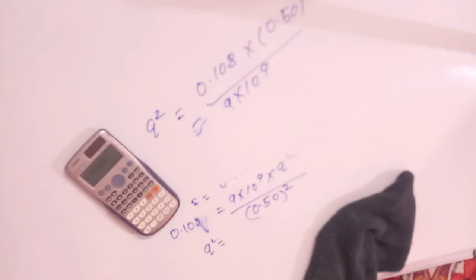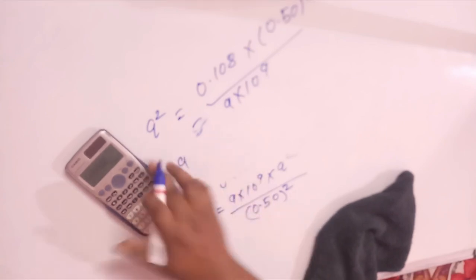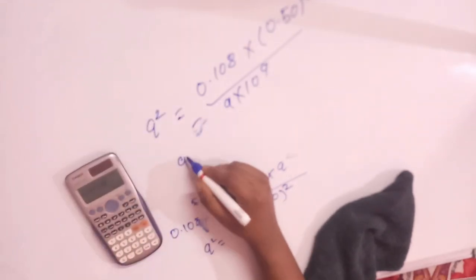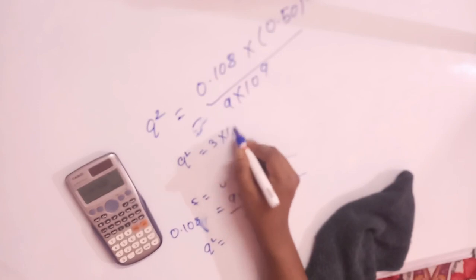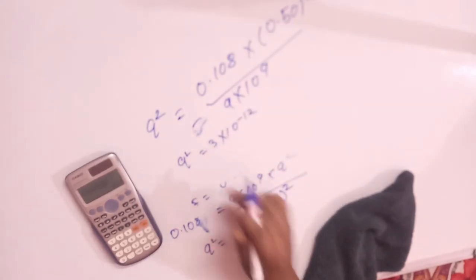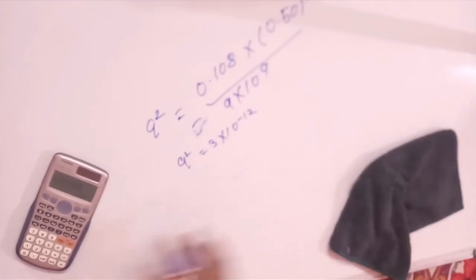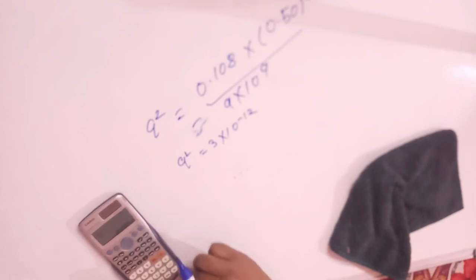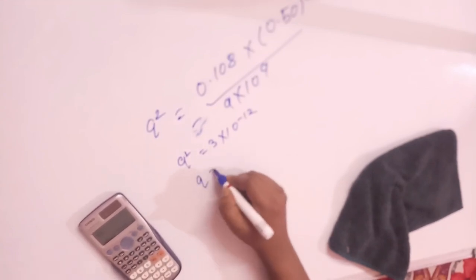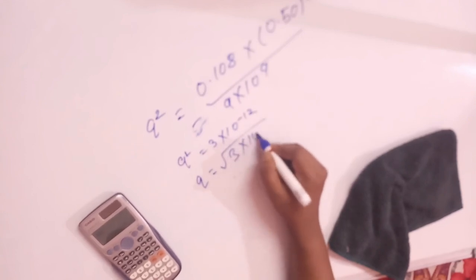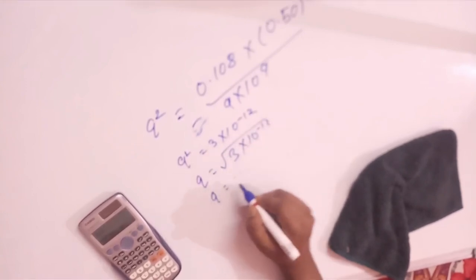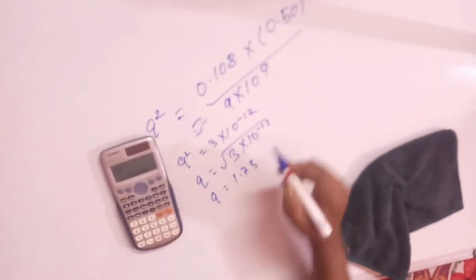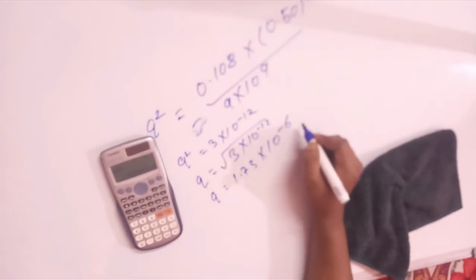Let me calculate it. This will give us 3 into 10 to the power minus 12, and let's take its square root, then it will be equal to 1.73 into 10 to the power minus 6 coulombs.